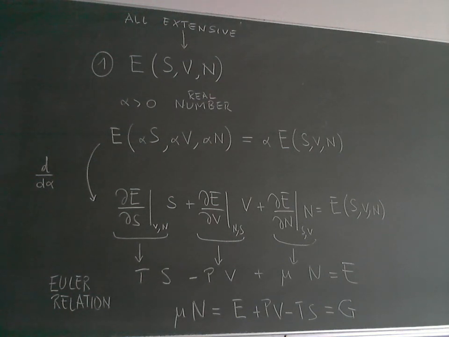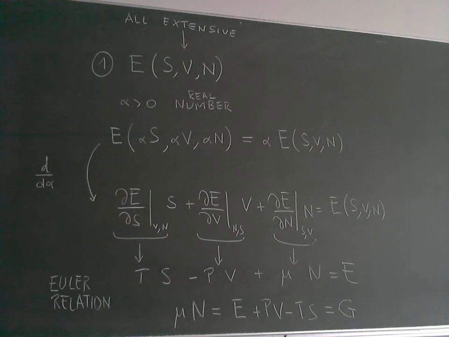Extensivity mathematically means that if I have this function and I multiply all the variables by this number alpha, then the result must be equal to alpha times E. So if alpha is a factor of 2, I'm considering a system that has twice as much entropy, twice as much volume, and twice as many particles.